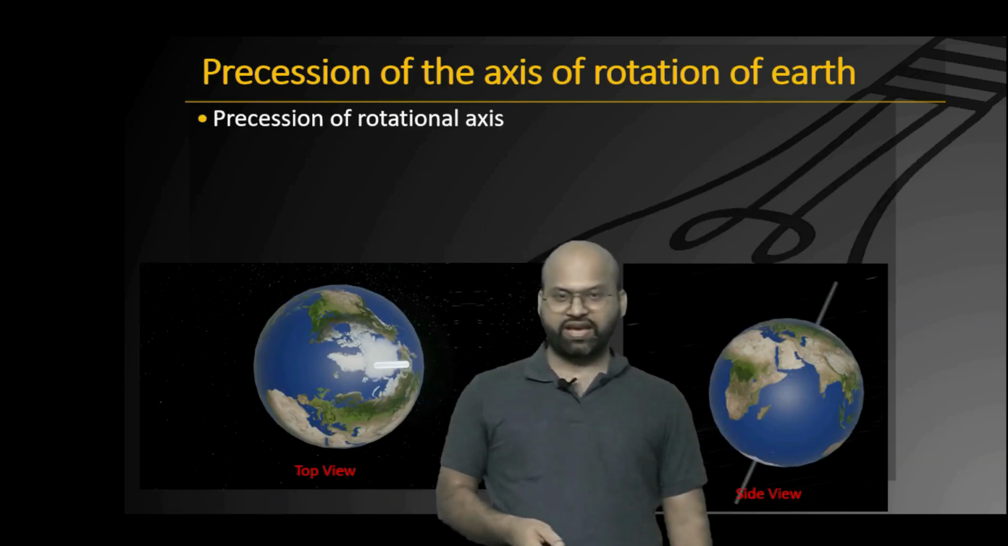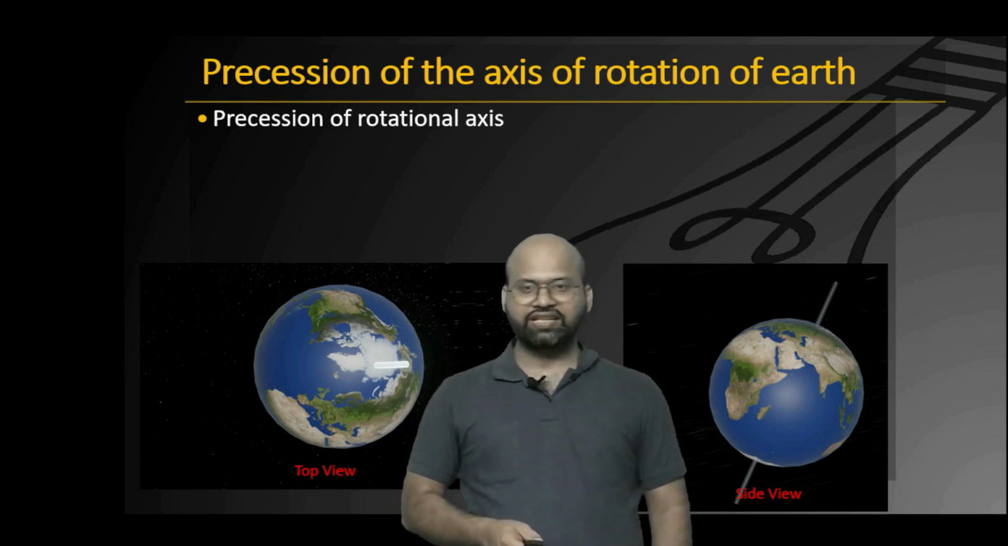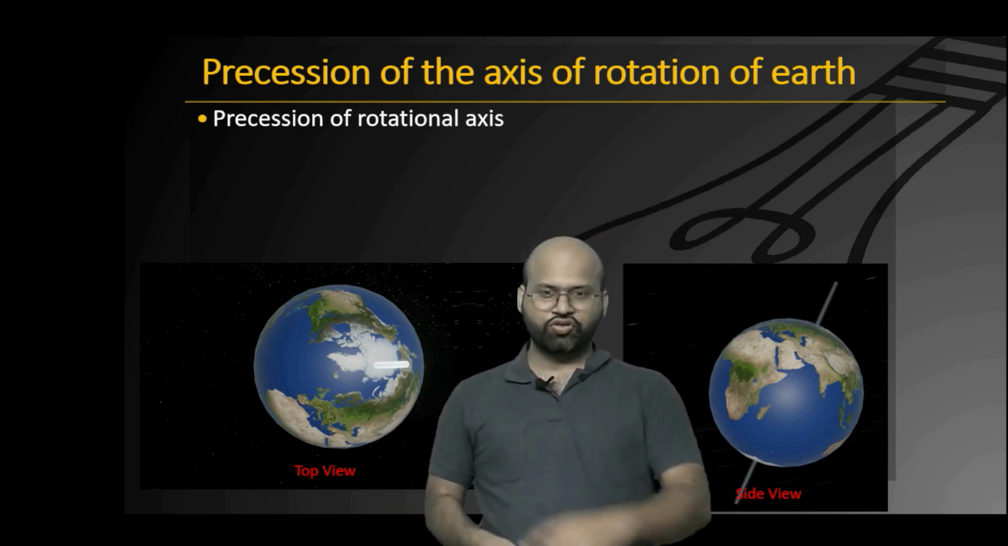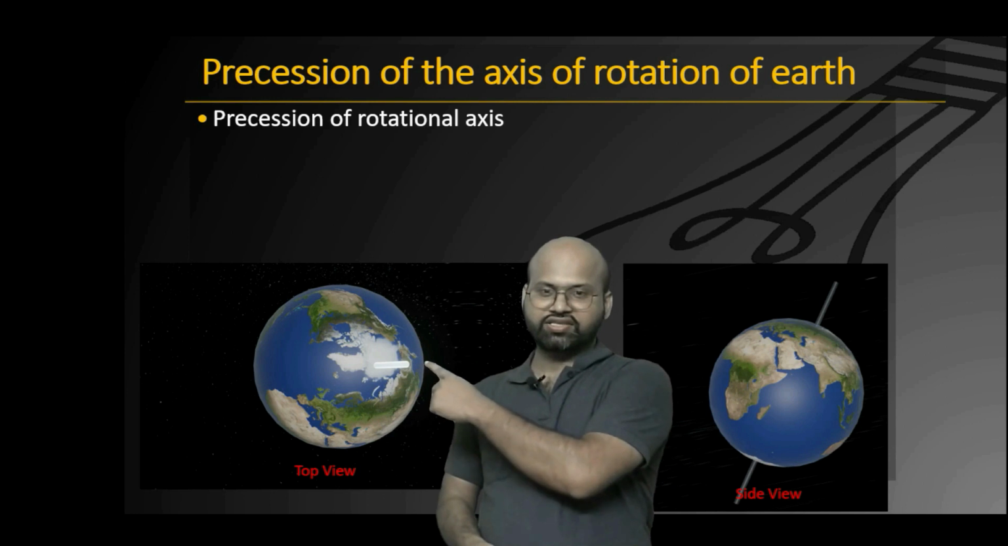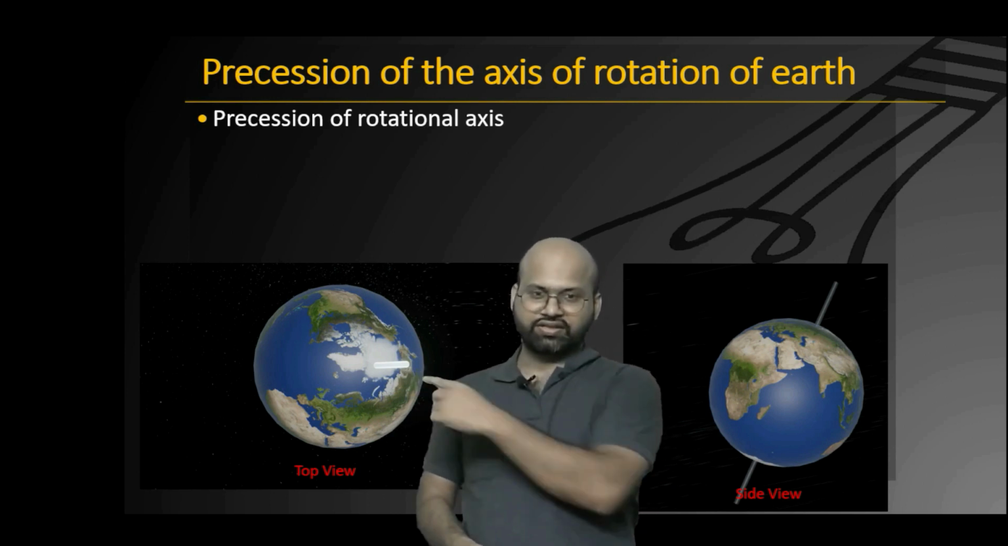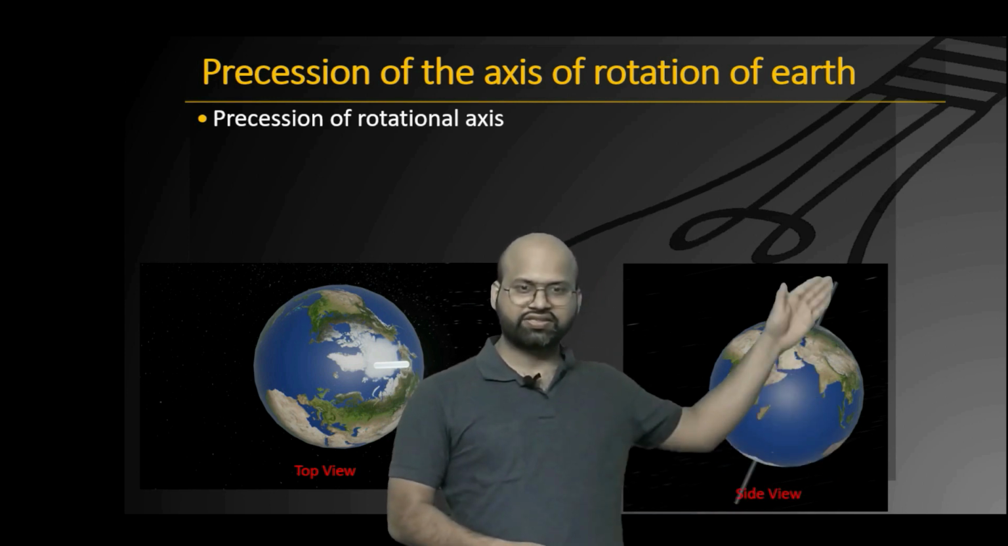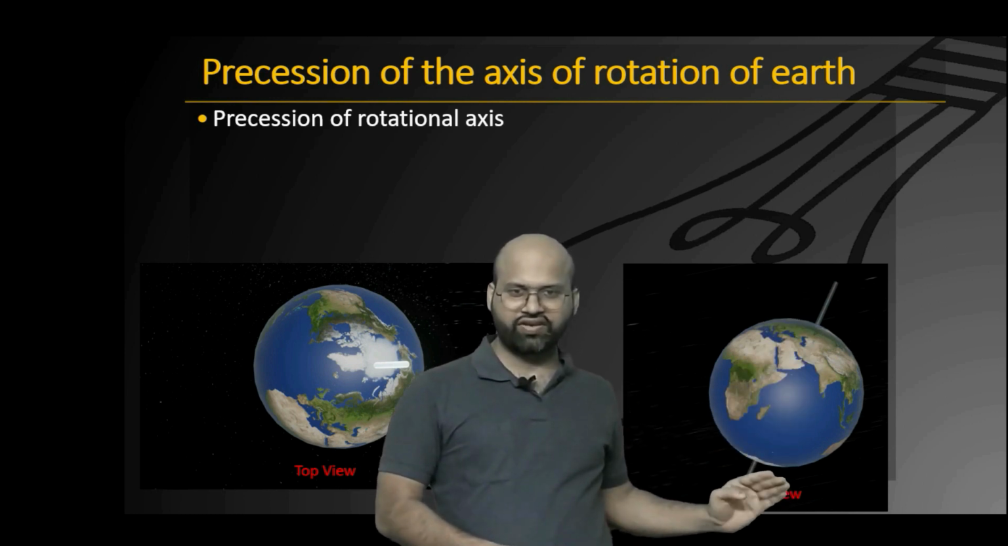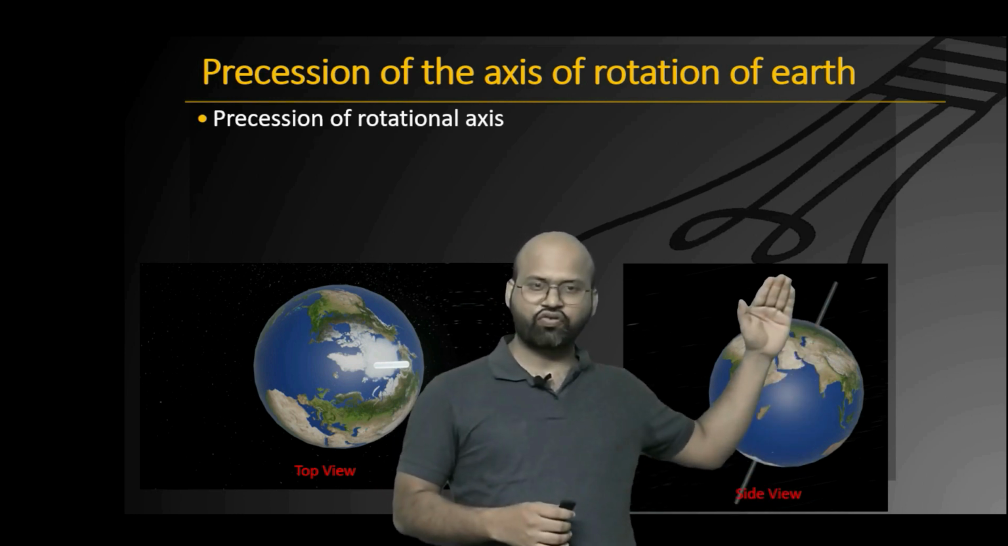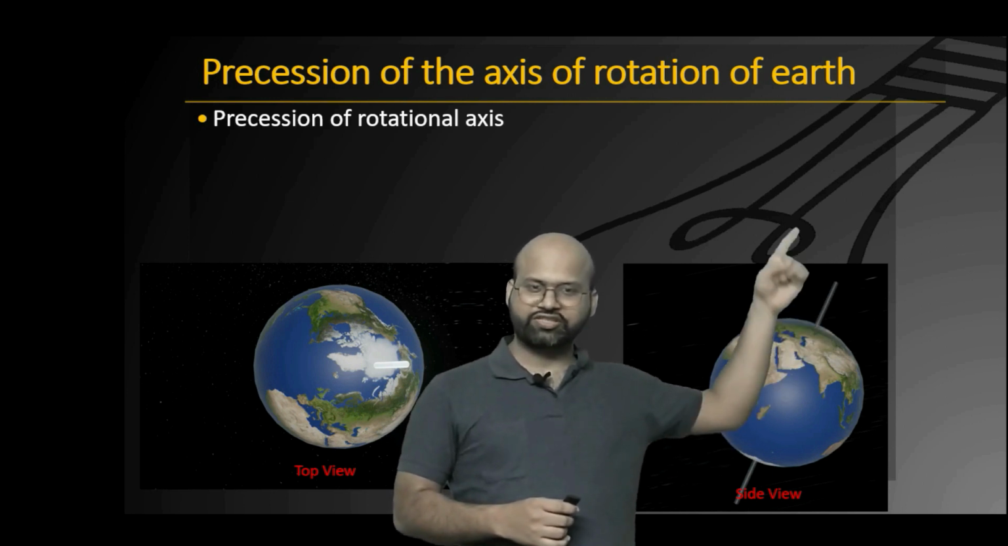Now, precession of the axis of rotation of Earth. Let's first see what precession is. You can see here, this is the top view of our Earth and this is our axis of rotation. Similarly, this is the side view and this is the axis of rotation. Now we all know that our Earth rotates at an angle of 23 point something with respect to the vertical line.